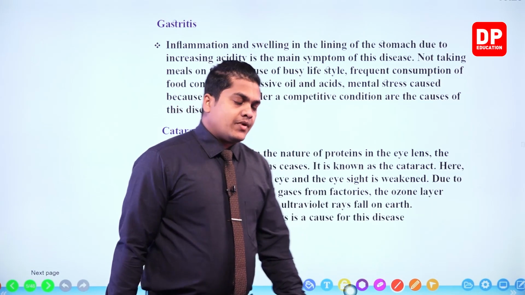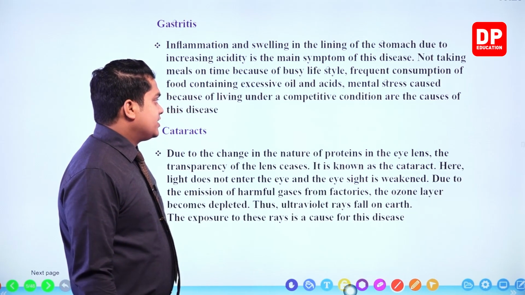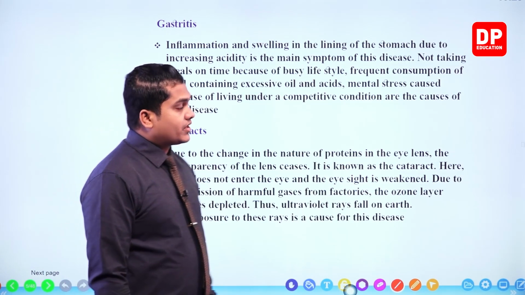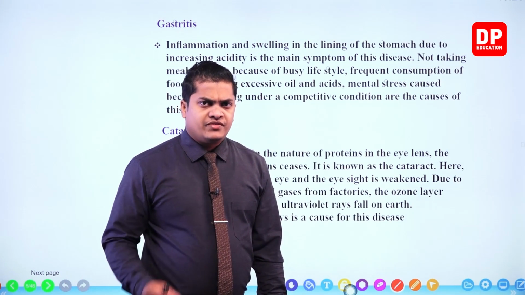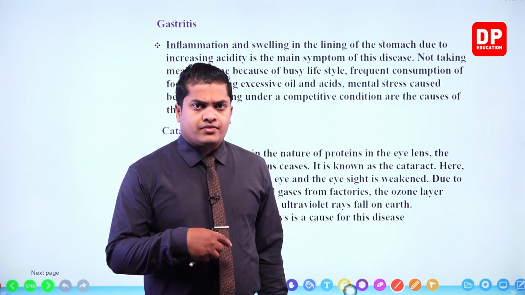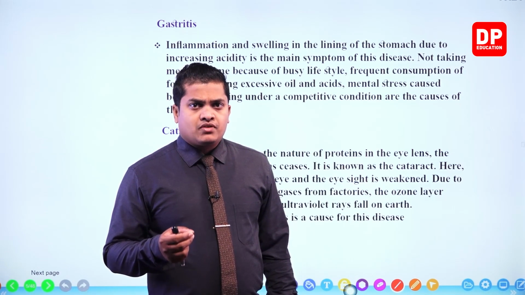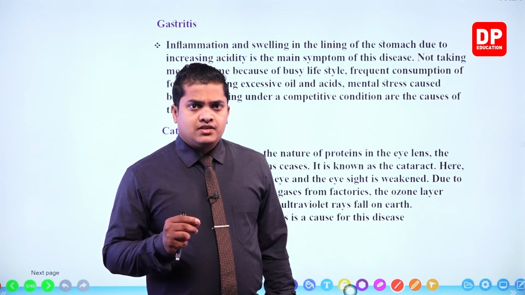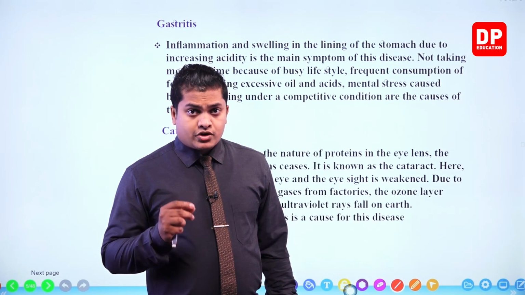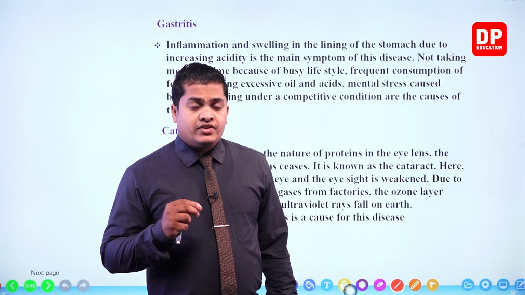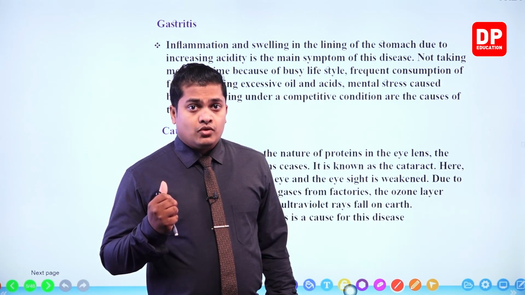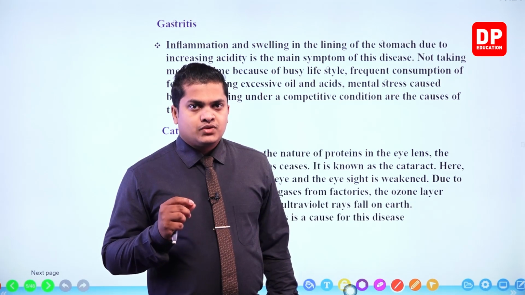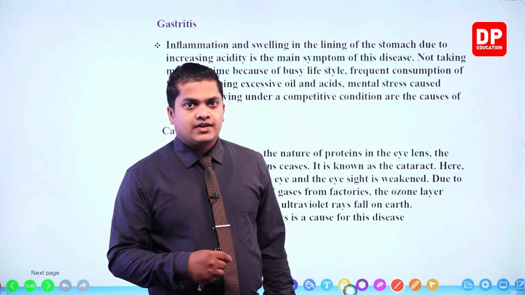Okay, right. Then my dear children, cataract. I think we have learned about cataract on several occasions in this lesson. When we learned about photochemical smog, when we discussed ultraviolet rays, and when we discussed ozone layer depletion, we discussed cataract. So now once again you can see cataract.